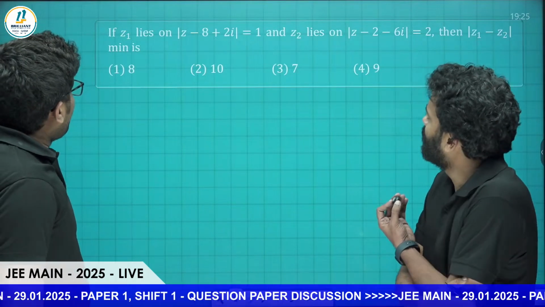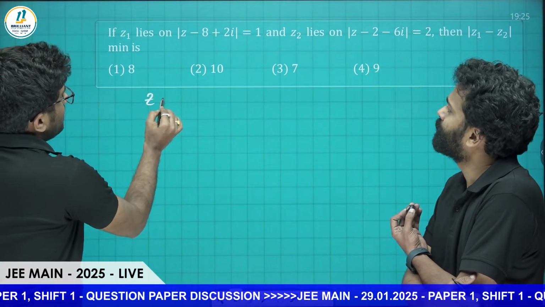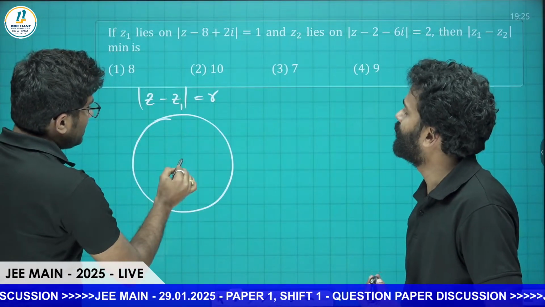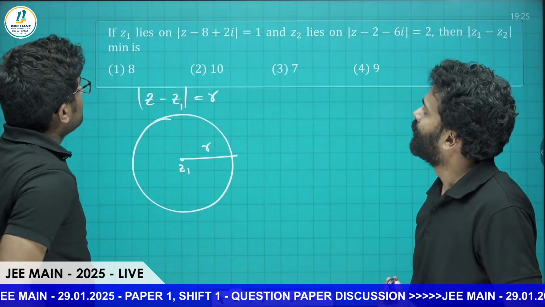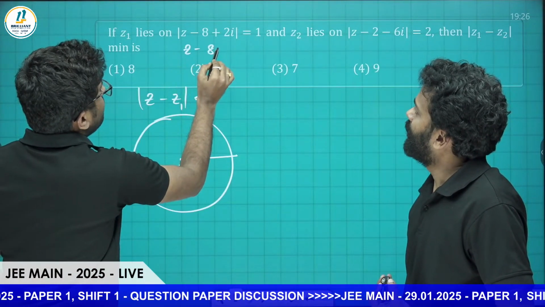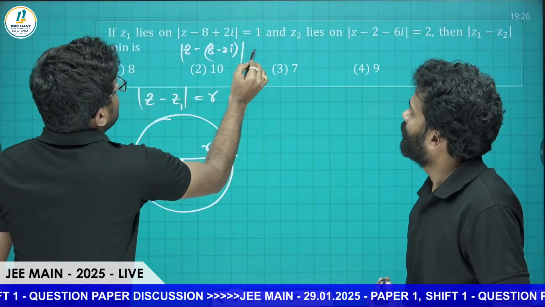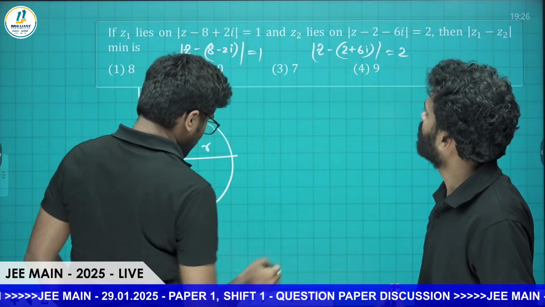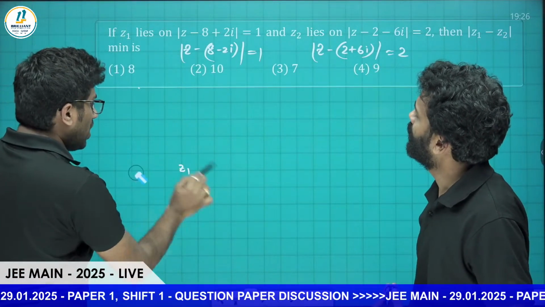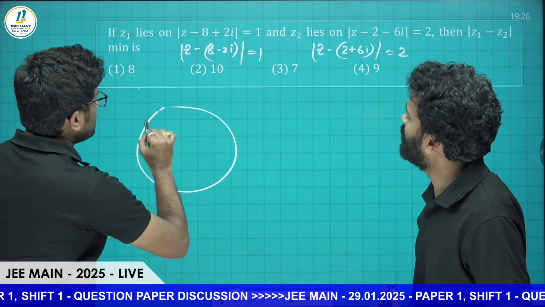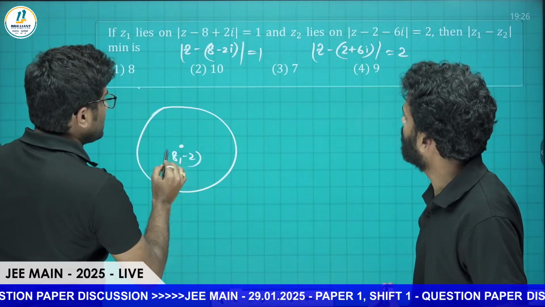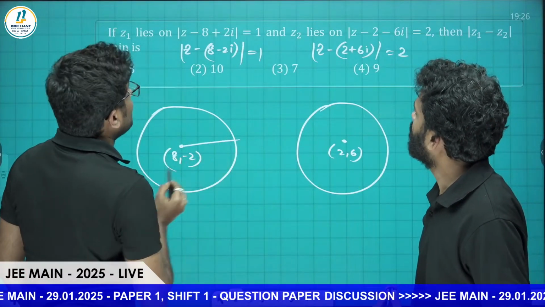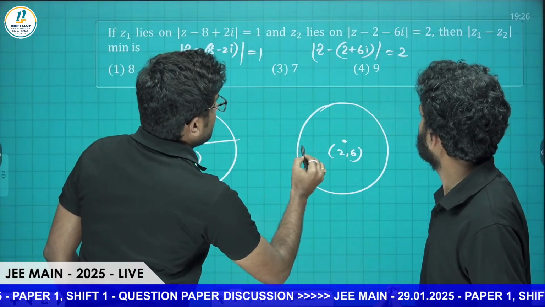In the complex number Z, generally, sir, we know that mod of Z minus Z1 equals R represents a circle with center Z1 and radius R units. So clearly, we can write this as mod of Z minus (8 minus 2i) equals 1 and mod of Z minus (2 plus 6i) equals 2. These are two circles: one with center 8 comma minus 2 and radius 1 unit, and another with center 2 comma 6 and radius 2 units.